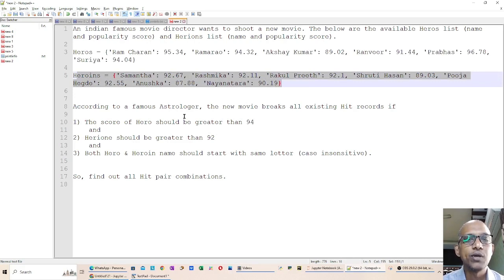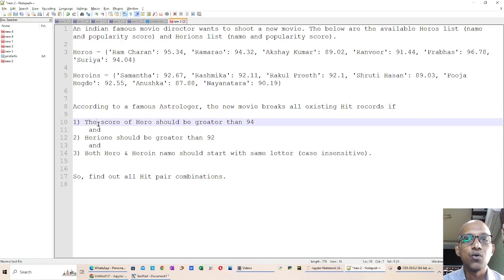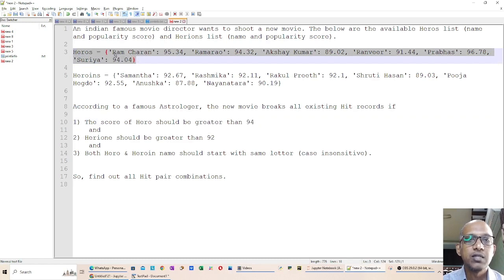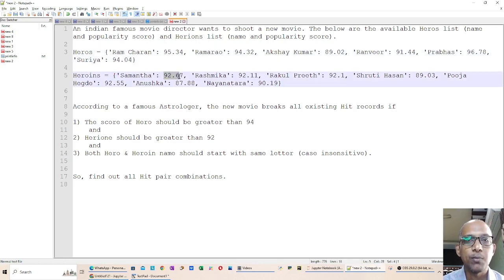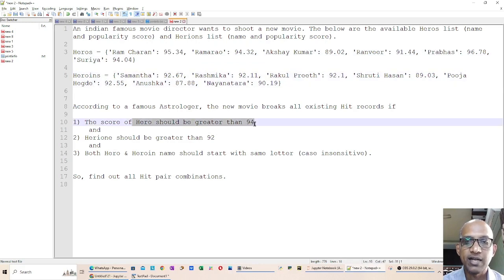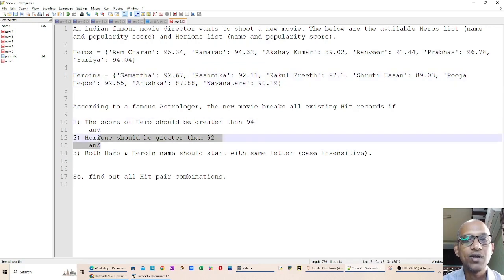the new movie shot by this famous director is going to break all his existing hit records in the cine industry if and only if the following three conditions are met. What are the three conditions? The score of the hero should be greater than 94. The hero's name along with the popularity score is in the heroes database, and the heroine database also has the heroine name with the popularity score. The heroine popularity score should be greater than 92, and both the hero and heroine names should start with the same letter.